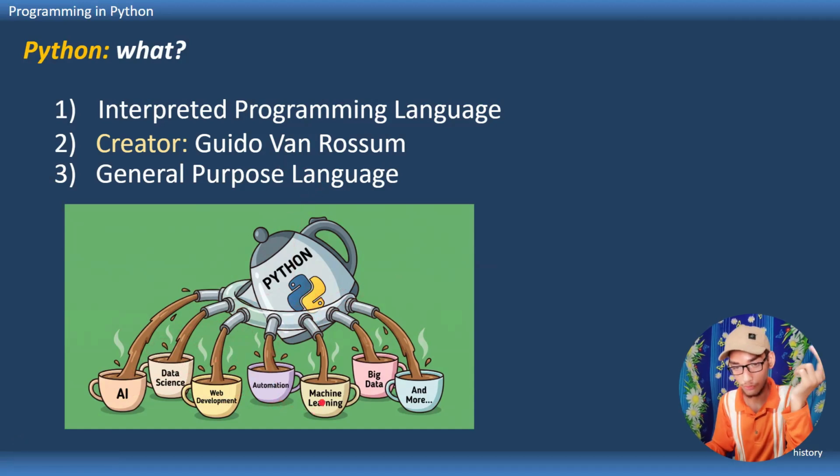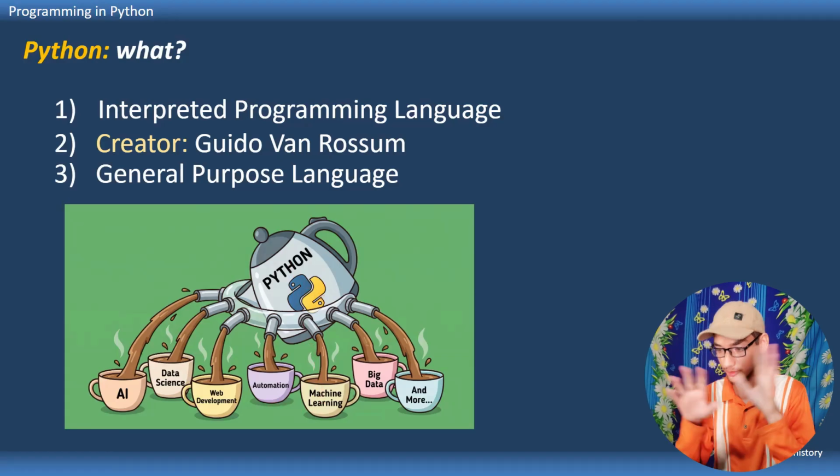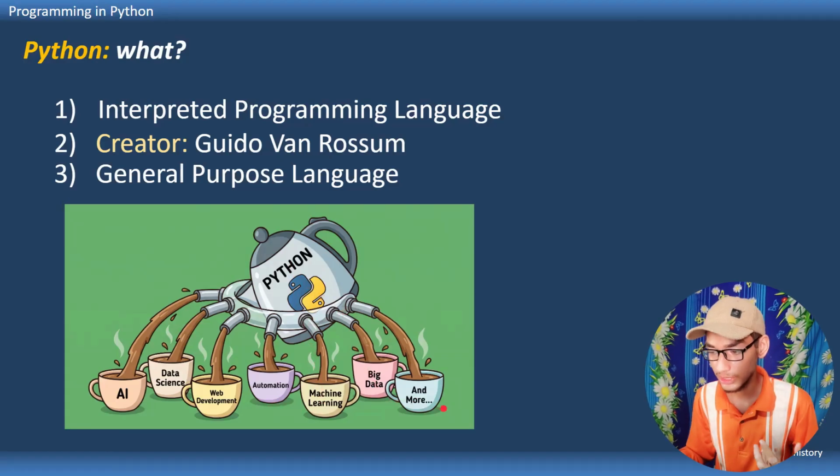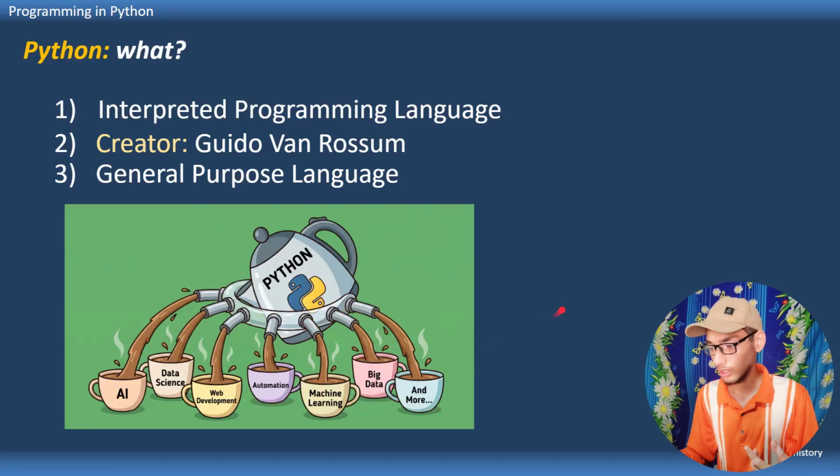Machine learning, of course. Whenever you have to do practical machine learning, you have to use Python alongside R, of course. You cannot do anything with just one tool. Python is also used in big data and many more fields. And we will see how to create a website in Python today.